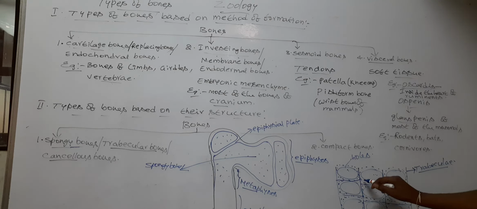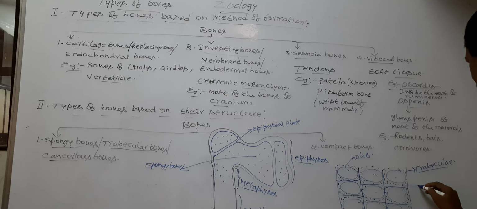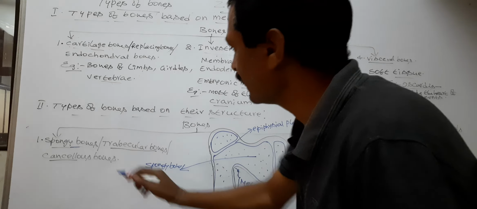Next, inside the spongy bone there are irregular spaces. These irregular spaces are filled with red bone marrow. The red bone marrow is very important for production of blood cells. This type of bones are called cancellous bones.